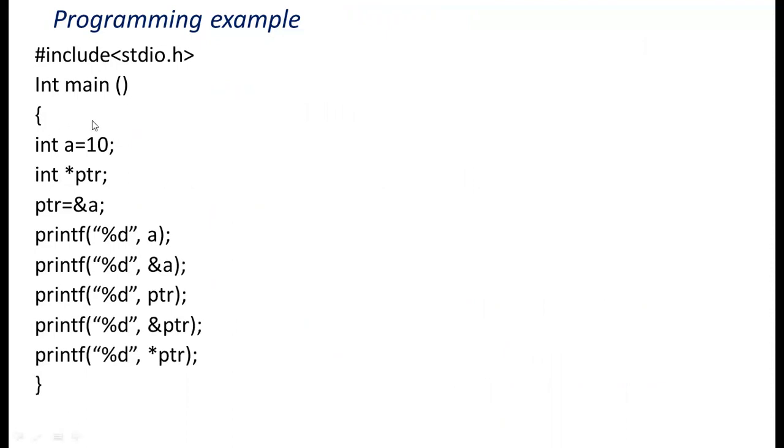And we'll trace this program to understand it in a better way. Your execution will start from main. First statement, int a, and I initialize some value 10. What is the value of a now? It is 10. So a value is 10.